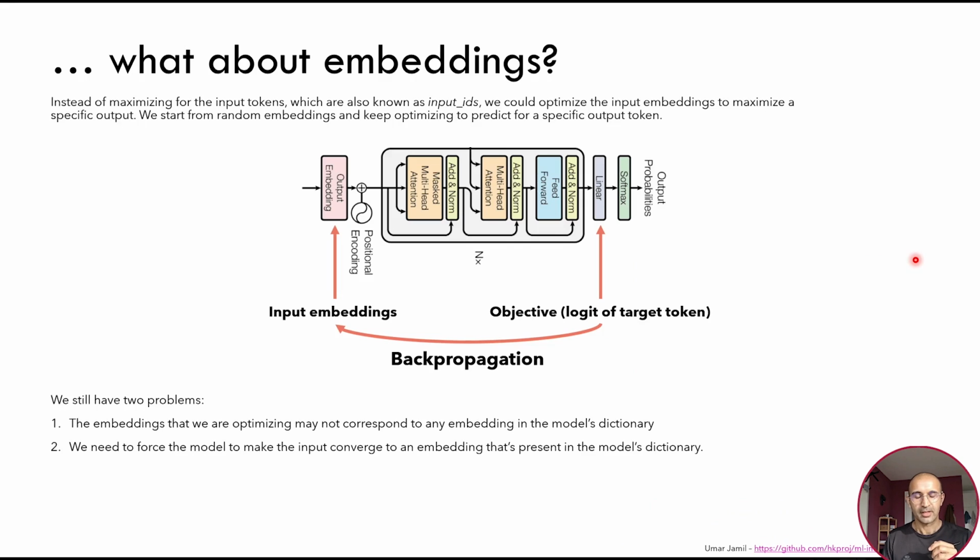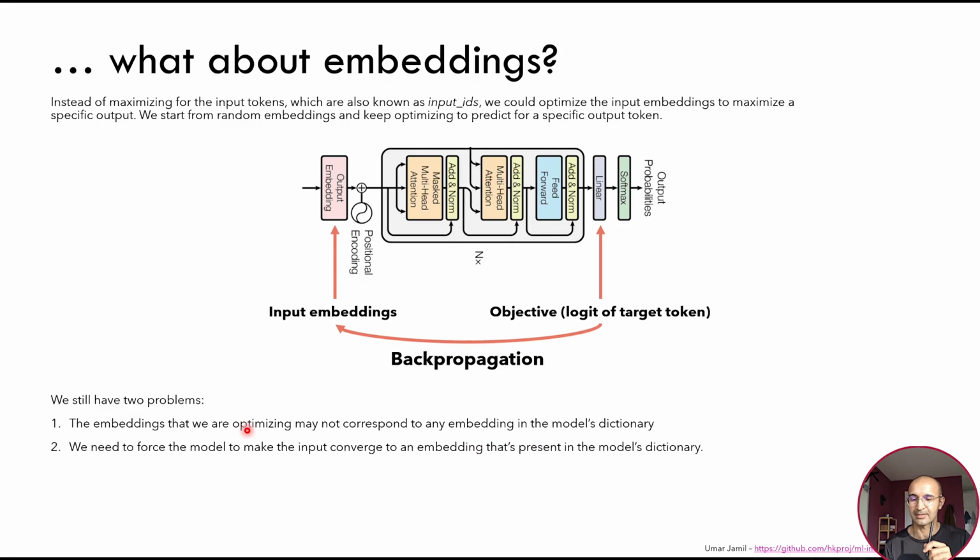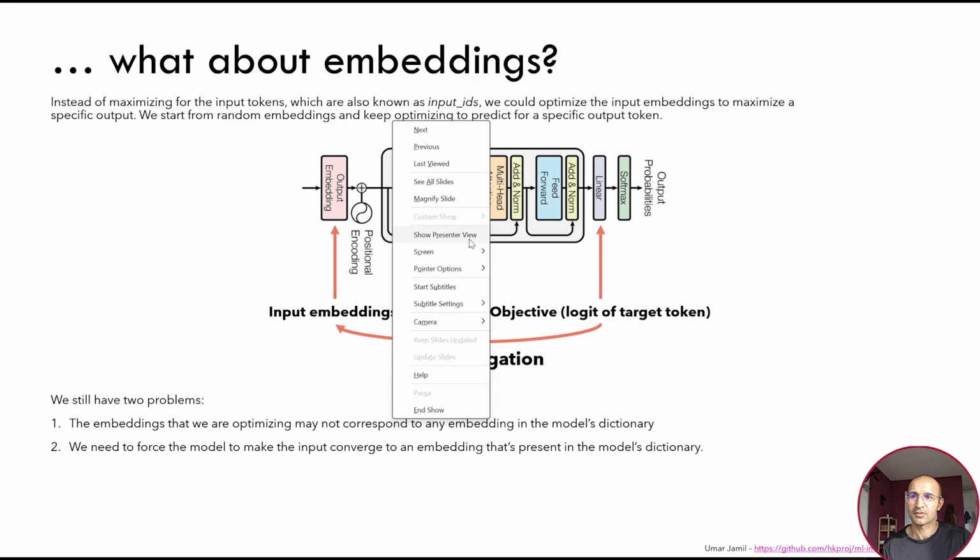What we did before with the computer vision models, that is, we have some output logits for which we want to find an input that maximizes that logit, is exactly what we want to do here, except that here we have a language model and we have another complexity. So let's do it step by step, how we can generate this kind of map. Imagine that we want to find input embeddings that maximize the probability of the next token being girl. Now, the first complexity is that girl may not be one token, but it could be multiple tokens. So let's suppose that it's actually multiple tokens, because this is a real scenario.